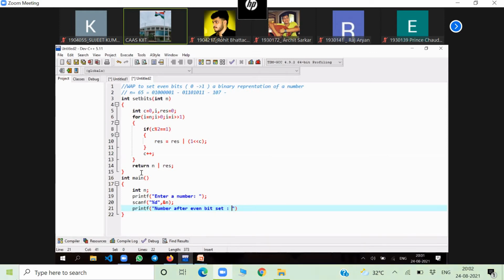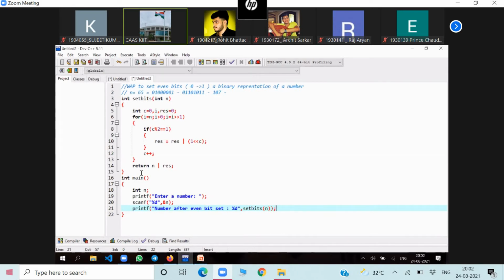I'll explain with the example. %d, then comma. I'll call them here set bits, and I'll pass n, the number, to it. That means if I enter 65, it will give me 107.